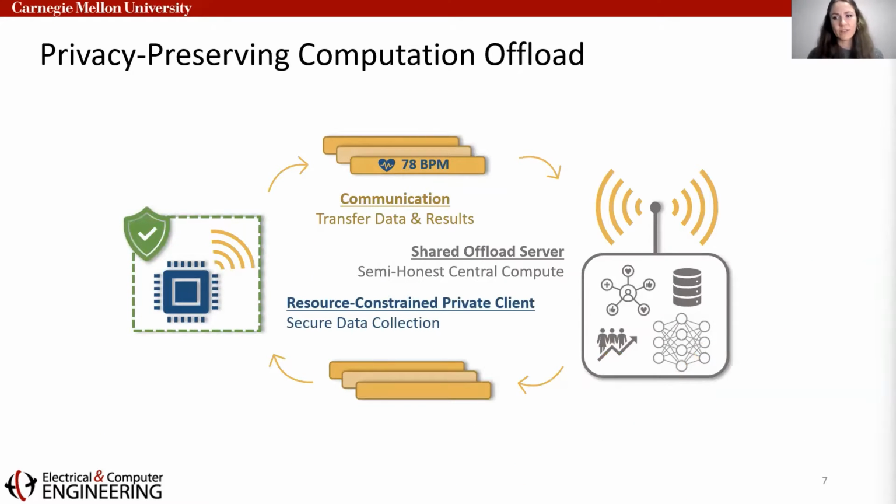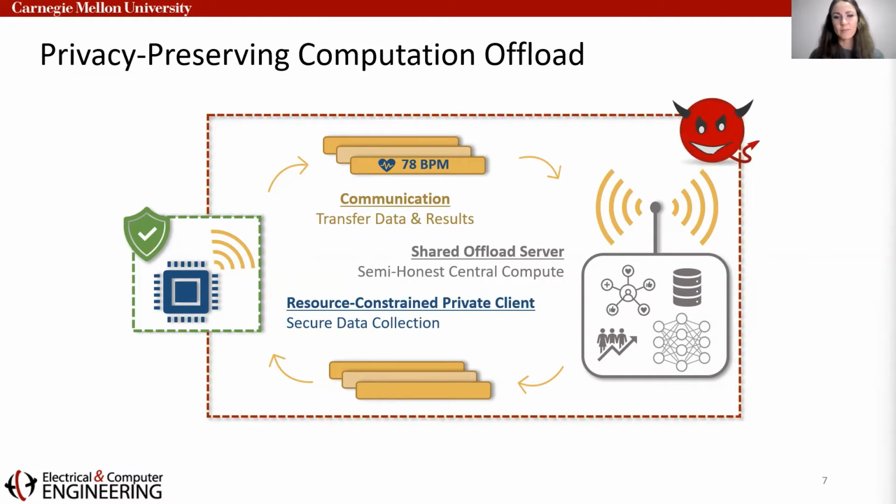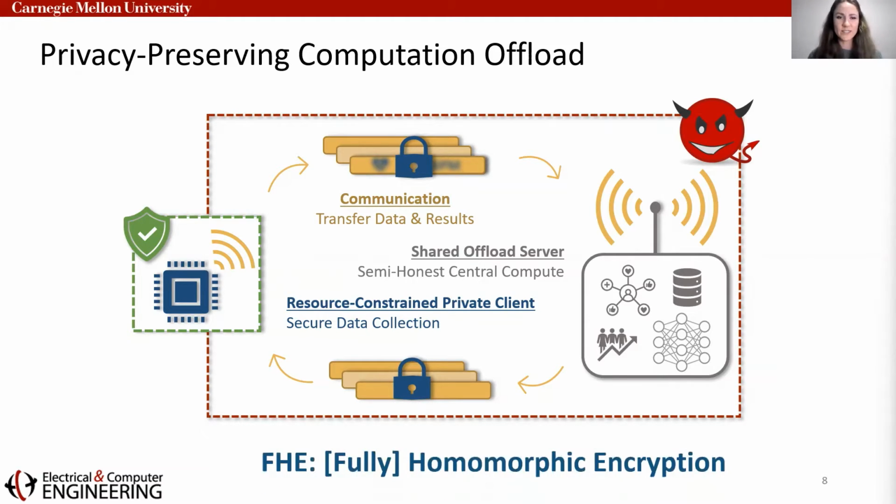Compute offloading, or inference as a service, is one way to meet rising computation demands. In this scenario, data is communicated with a robust shared offload server and processed. Unfortunately, data privacy is the main barrier to realizing the benefits of offloaded computation. The client is forced to expose sensitive information in a potentially malicious environment. Thus, to protect the client's information, we need a way for data to remain hidden throughout the duration of this interaction. One way to achieve this is with homomorphic or fully homomorphic encryption.